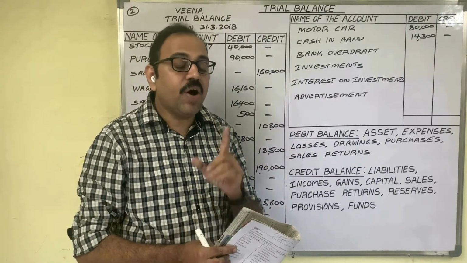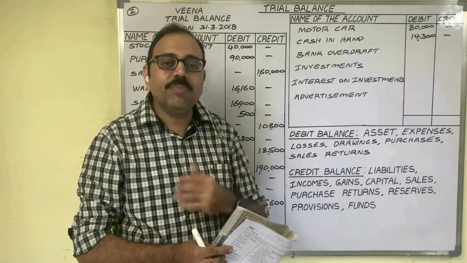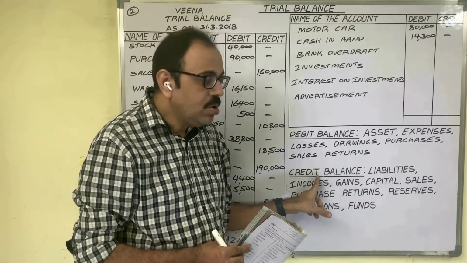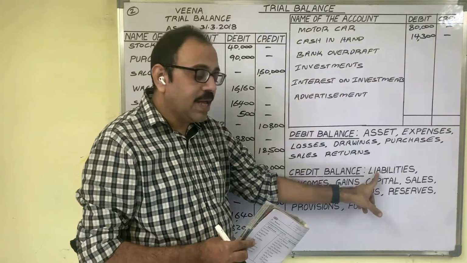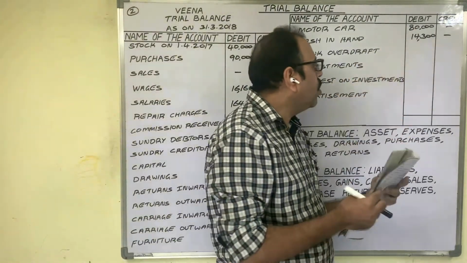We have taken 40,000 extra from the bank, which means we have taken a loan from the bank. So the liability shows a credit balance now. Bank overdraft is a liability. It shows a credit balance. Therefore, we should write the amount in the credit column.